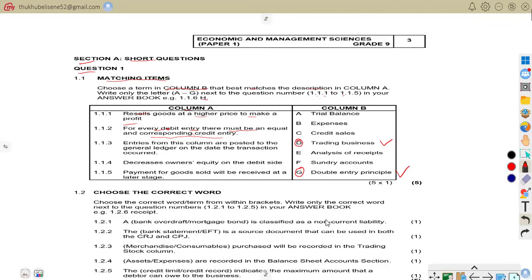For every debit entry, there must be an equal credit entry. For example, if equipment is bought for cash, equipment increases, debit. Bank decreases, what? Credit. So both amounts must be equal. That's what it means. So our correct answer there is G.